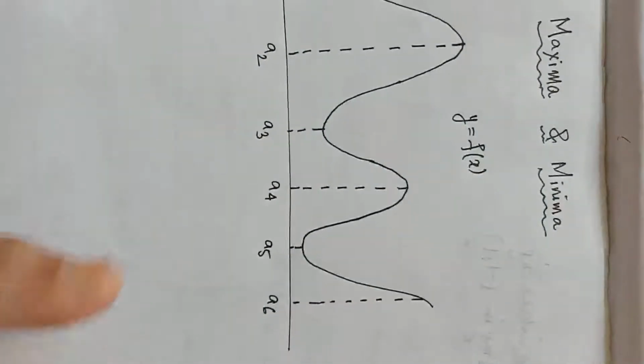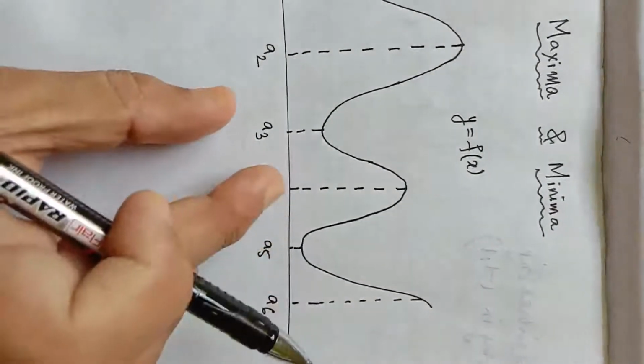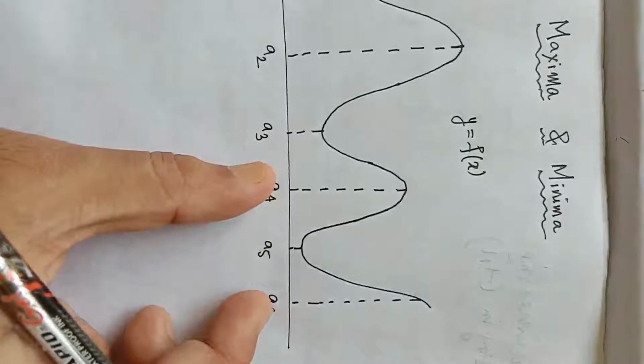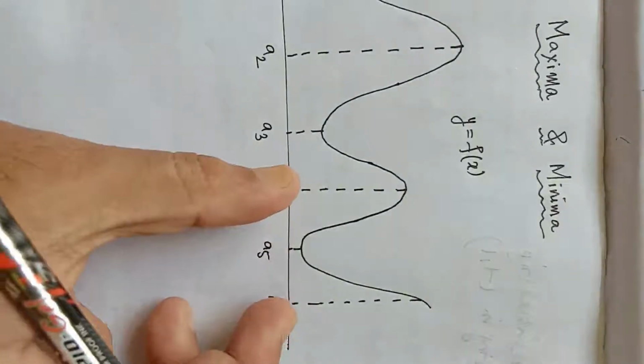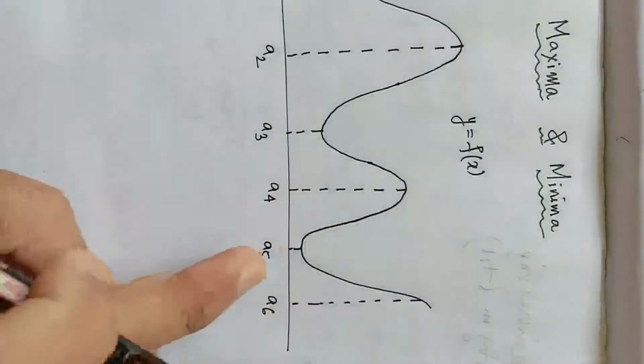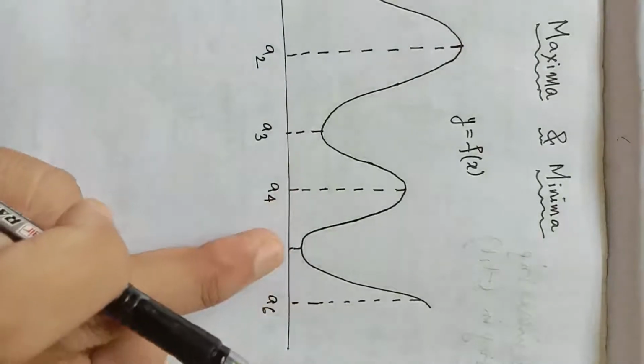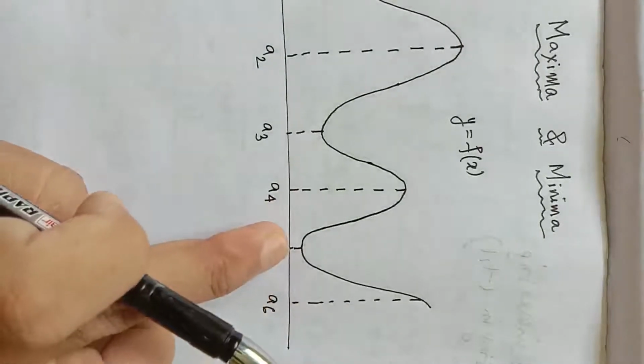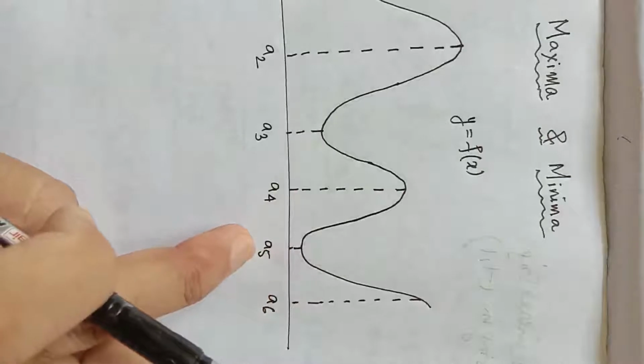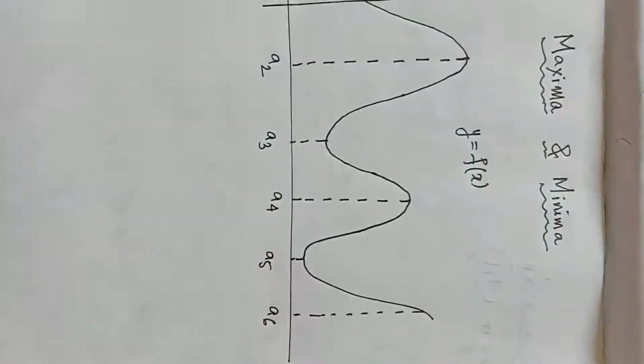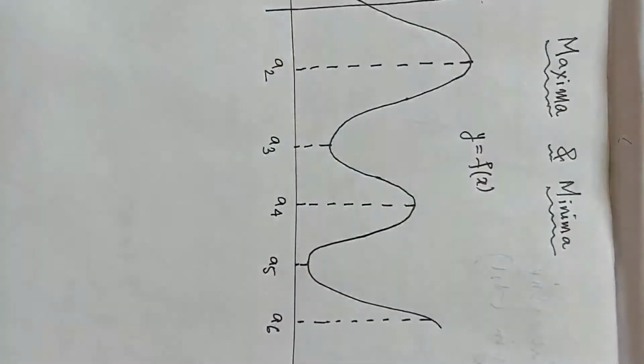Similarly, if we consider this interval only, a4 to a6, the function has a minimum value. In between a4 and a6, the function has a minimum value at x equal to a5. We say the function has a local minima at x equal to a5. Now I will write this as a definition.